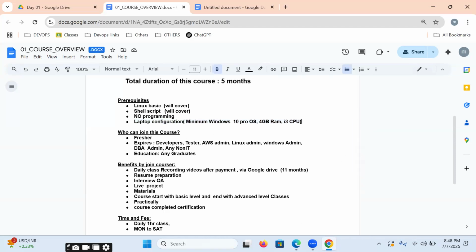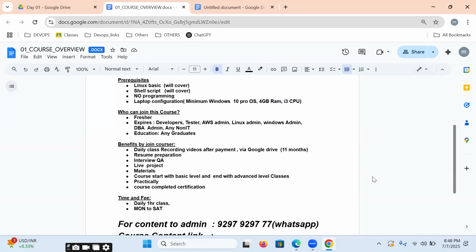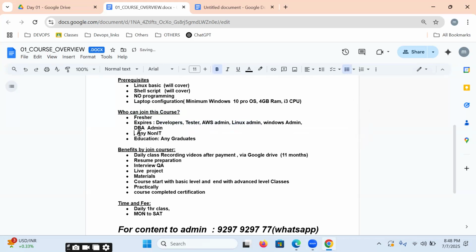But who can join this course? So yeah, freshers can join this course. Experienced students can also join this course, like developer, tester, AWS administrator, Linux administrator, Windows administrator, DB administrator. Any non-IT students also can join. IT employees can also join, and any non-IT students also can join.